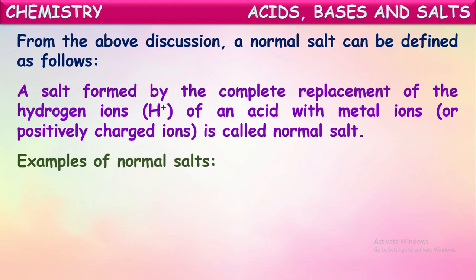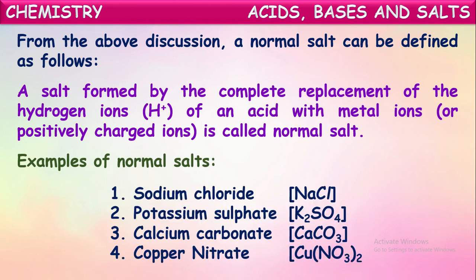Example for the normal salts you see here, sodium chloride. How will the sodium chloride be formed? For example, in the reaction between sodium hydroxide, which is a base, plus hydrochloric acid, when these two react, the hydrogen ions present in the acid molecule will be replaced by metallic sodium ions. Then salt is formed.